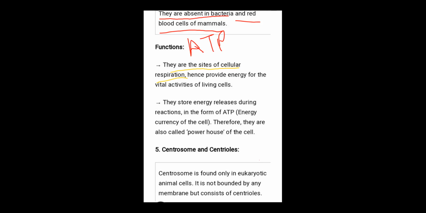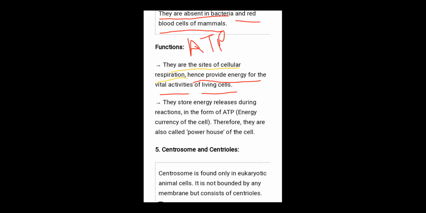They are the site of cellular respiration and provide energy for the vital activities of living beings. जितनी भी living beings में perform होती है, like talking with someone, walking, dancing, preparing something, even reading. If we are thinking, then also energy is used by our body.